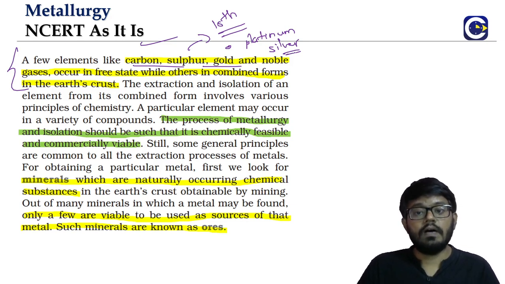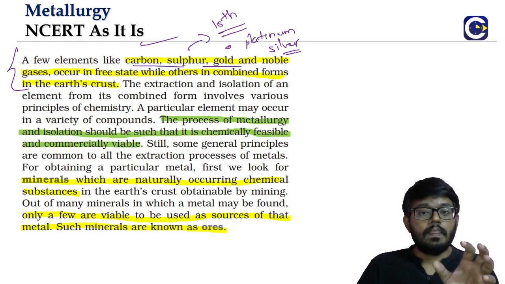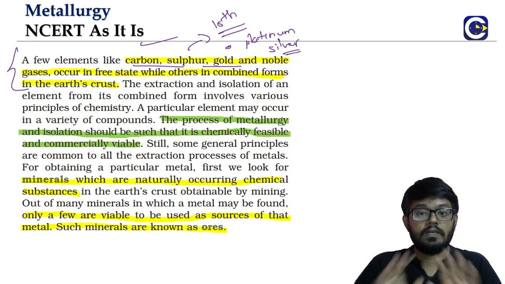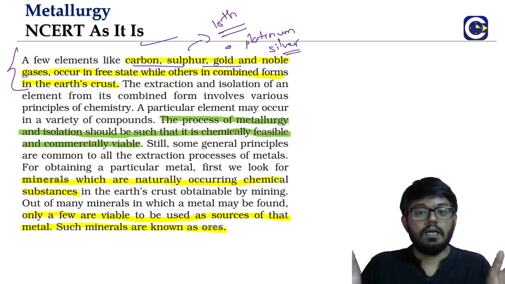So when you have these less reactive metals in the free or the uncombined state, we will see that the methods of extraction will be slightly different. Whatever the 3-step scheme that we talked about, it is broadly covering the majority of the metals which are present in the combined state.